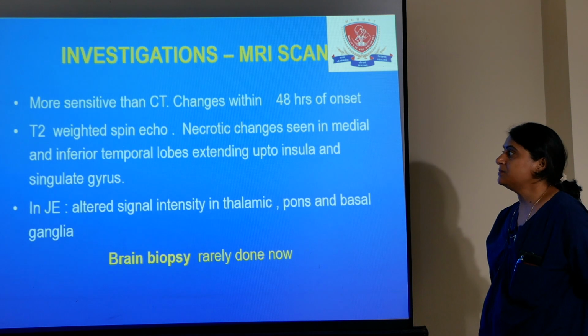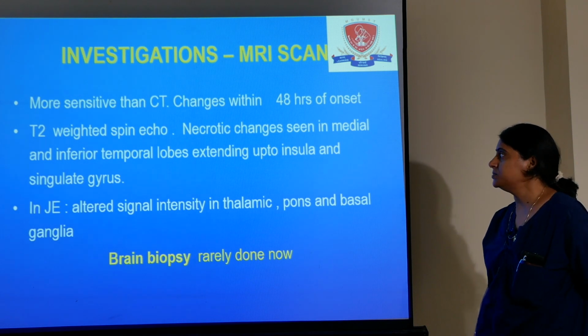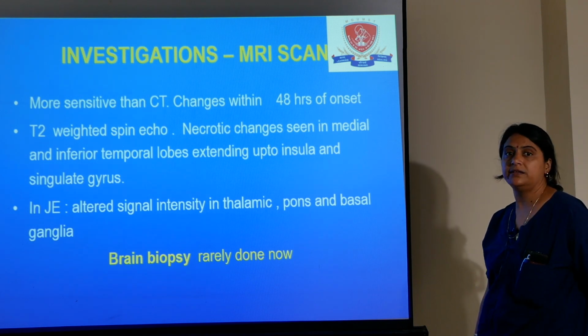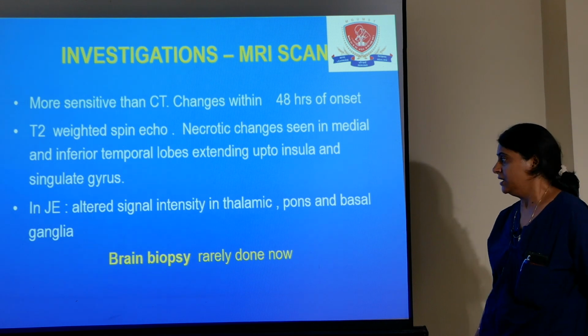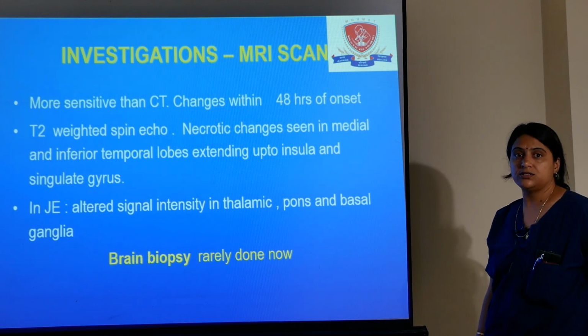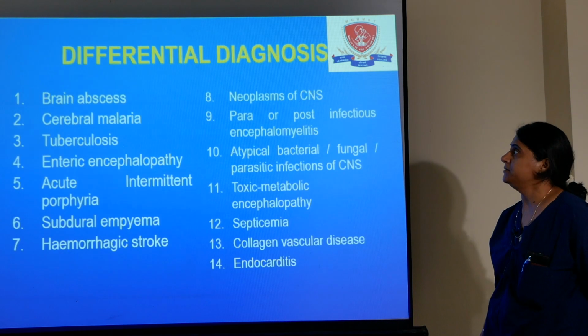Necrotic changes are seen in the medial and inferior temporal lobes extending up to the insula and cingulate gyrus. In Japanese encephalitis, altered signal intensity in the thalamus, pons and basal ganglia region is seen. Brain biopsy is rarely done in encephalitis or encephalopathy.